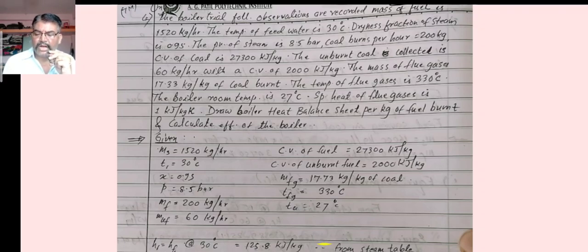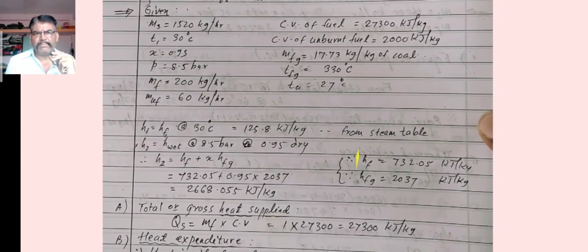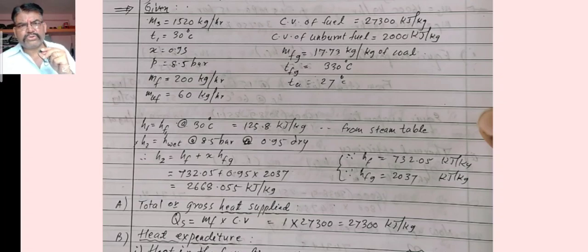Draw a boiler heat balance sheet per kg of fuel burnt and calculate the efficiency of the boiler, one of the ultimate numericals which has been asked in the exam. So from the given condition of the numerical, you can see on the screen the values of ms, t1, x, p, mf, calorific value of fuel, calorific value of unburnt fuel, mfg, temperature of flue gas and ambient temperature.